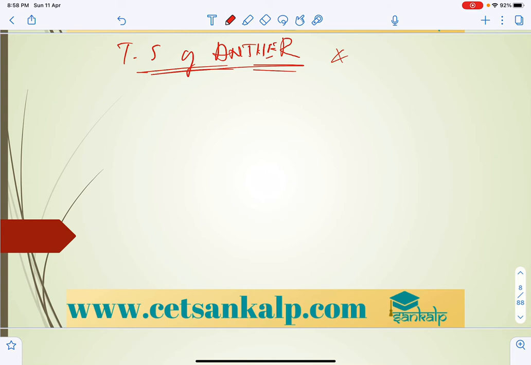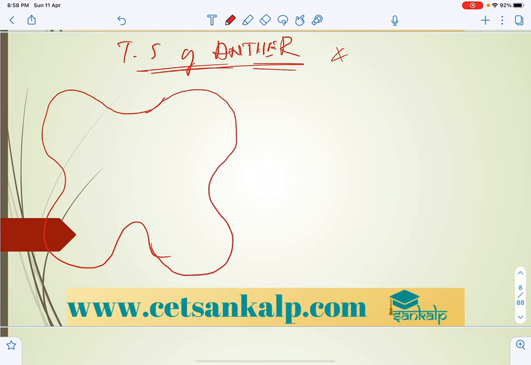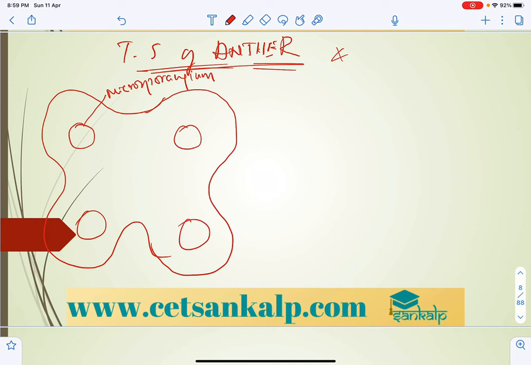Generally labeling will be asked, right? In NEET or in CET, they may ask the labeling of this microsporangium. So this is exactly microsporangia, right? These are called as microsporangium. So now let us take the wall layers.